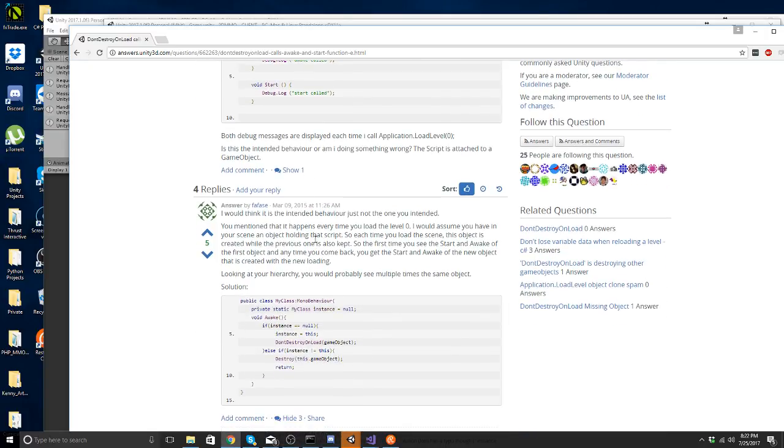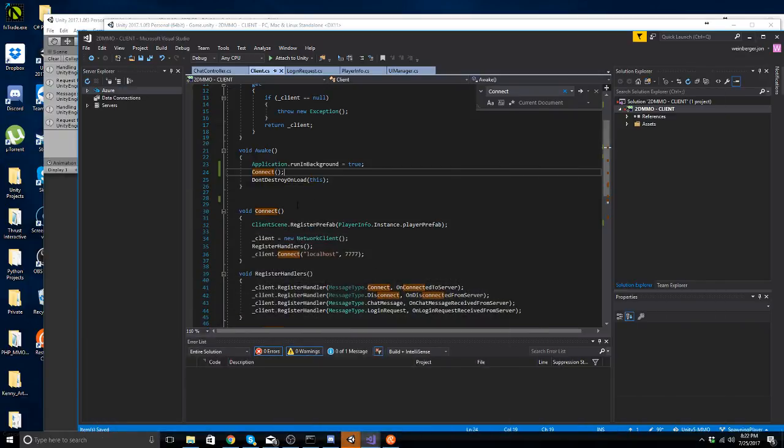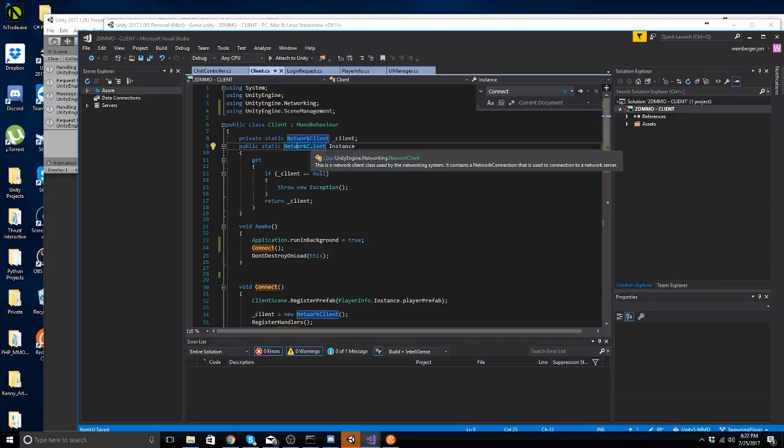Here's how we're going to do this. We can fix this, and the way we do that is in the awake. So here we have public class client MonoBehaviour, private static network client _client, and then here public static network client instance. So I can do client.instance, and it's going to return the _client.